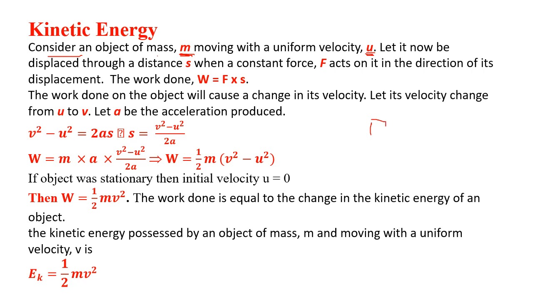Now a force F acts on it, and it is displaced by S. Because you applied a force, it is displaced by S. And the force is constant. So pushing the body with a constant force, the displacement is S.